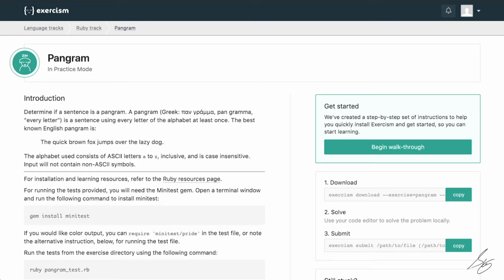In this video, I'll be working through the pangram exercise from the exorcism.io Ruby track. Now, a pangram is a sentence that contains every letter in the alphabet at least one time. The most famous example of that is the sentence, "The quick brown fox jumps over the lazy dog." And so in this exercise, we're going to be given a sentence and we have to determine whether or not it is indeed a pangram.